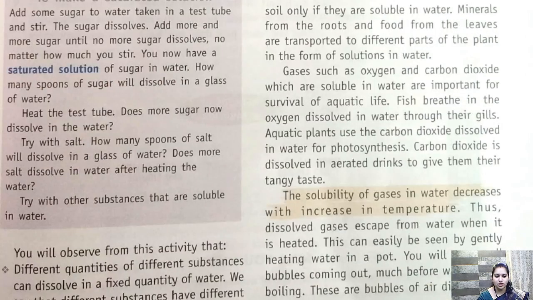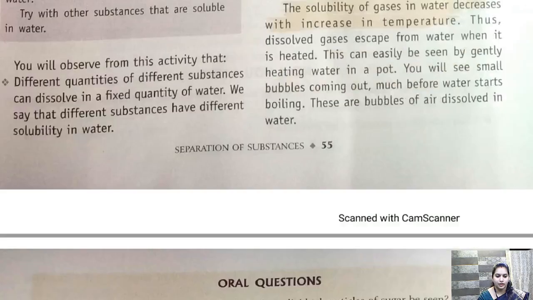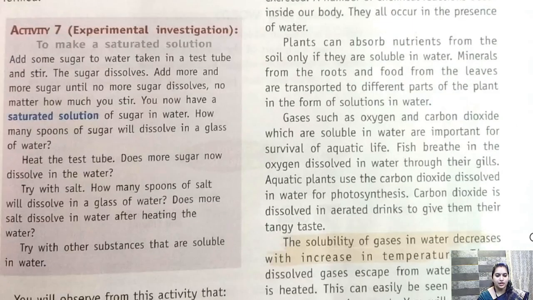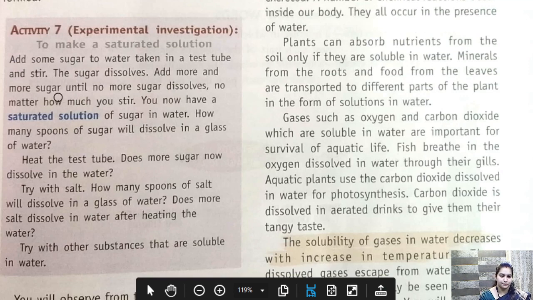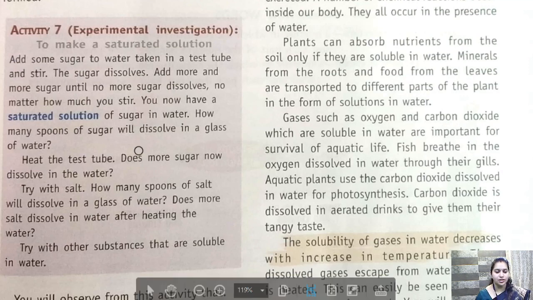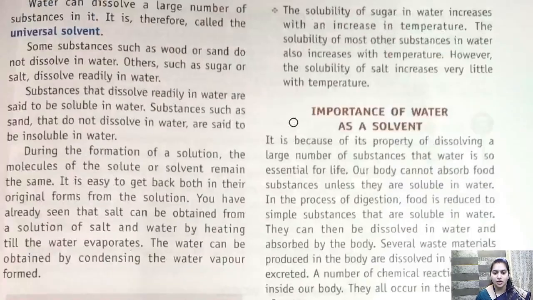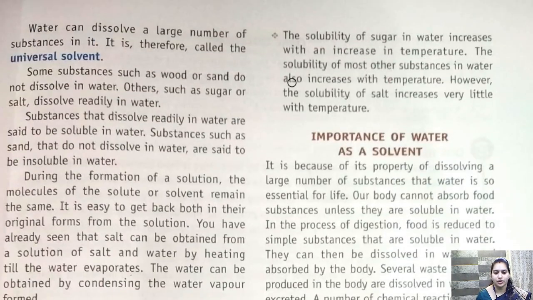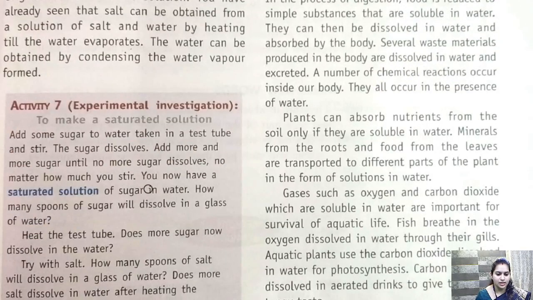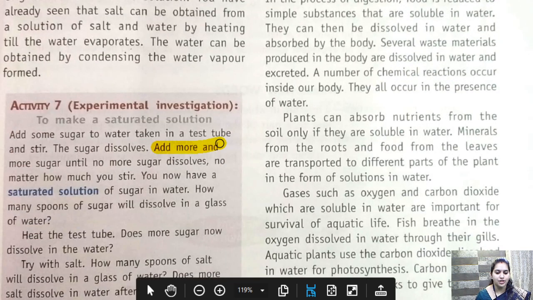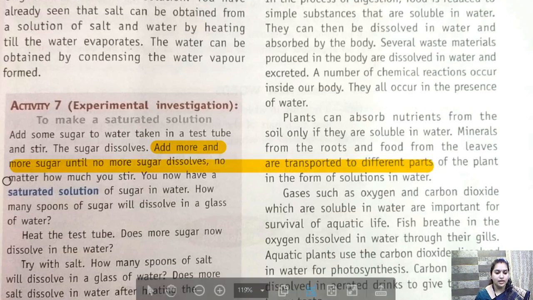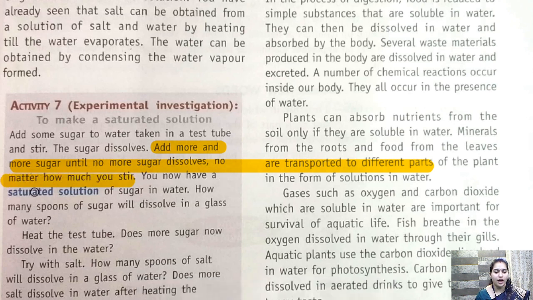Children, open this page. Page number 55. Saturated solution. Here. So what is saturated solution? The solution in which you cannot further dissolve any of the substance is called saturated solution. So you can see here with the help of example, add more and more sugar until no more sugar dissolves. So no matter how much you stir, you now have a saturated solution of sugar in water.